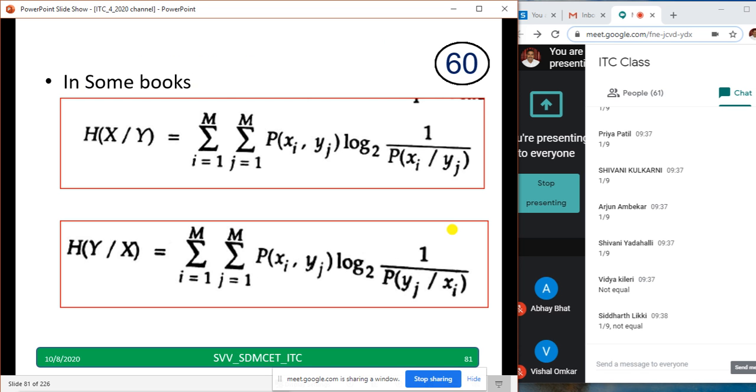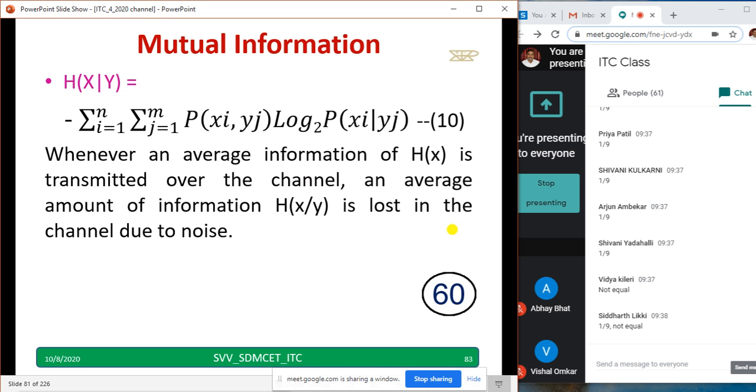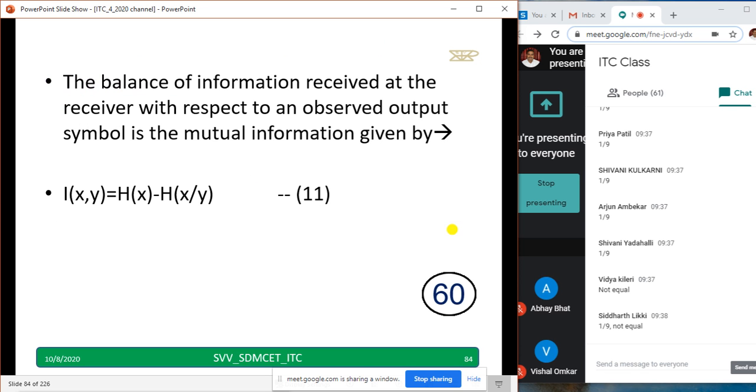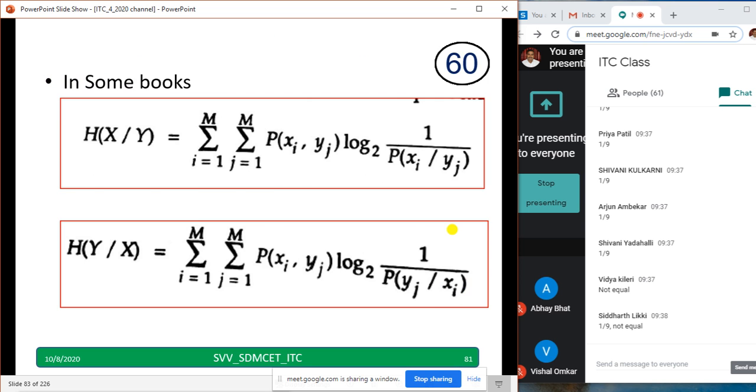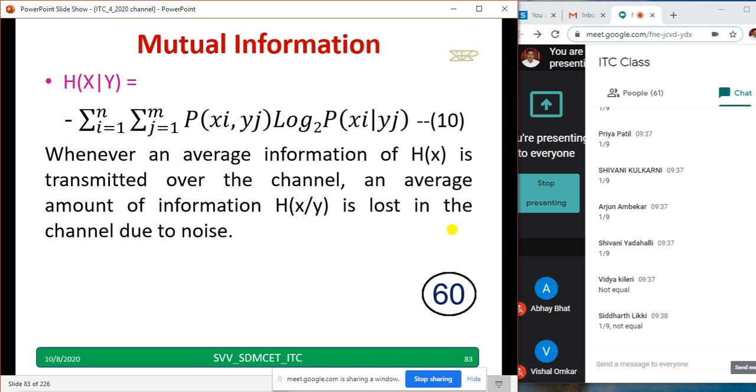In some books they write like this. This equation is H of x given y, already copied, if I am right. H of x given y, yeah, it is over. Then no need to give. Just read it once.